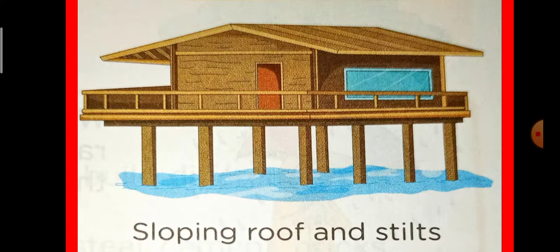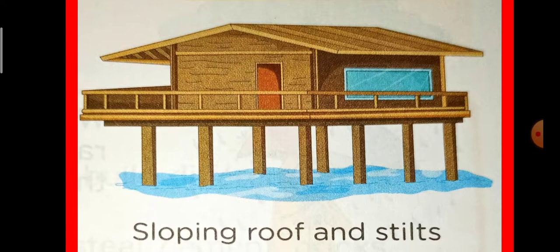And stilt means the wooden pillars are there and downside there is water, and with the help of the pillars the height of the house is raised somewhat, and it does not allow the water to enter the house.